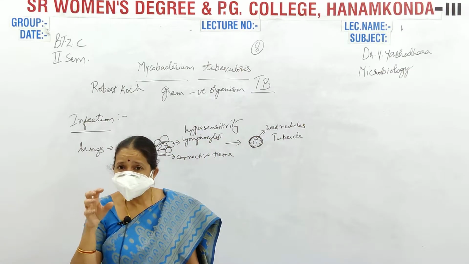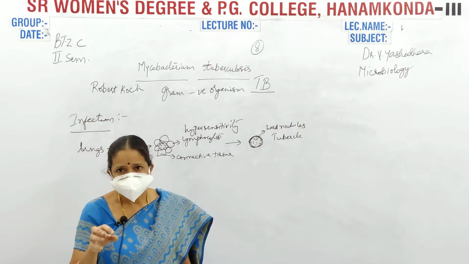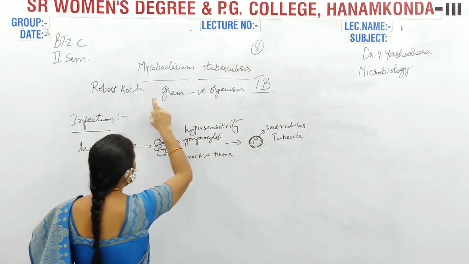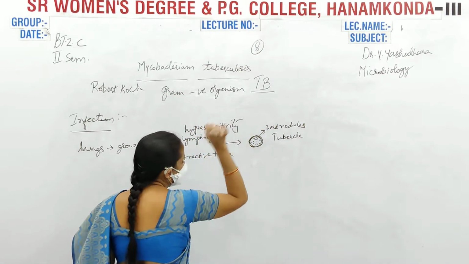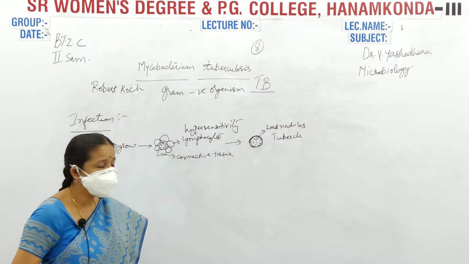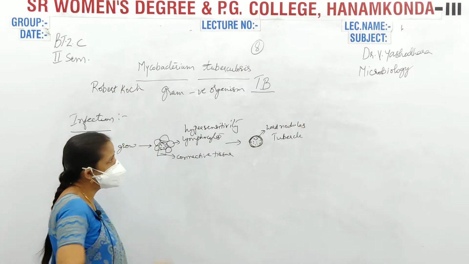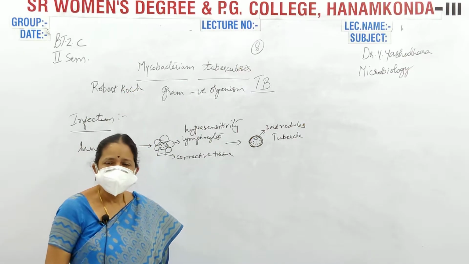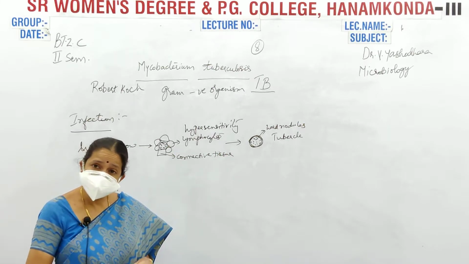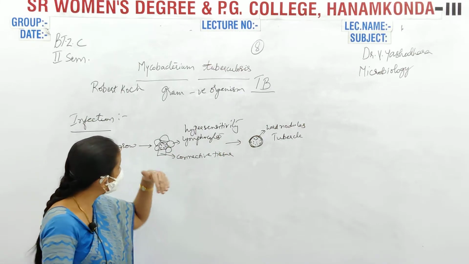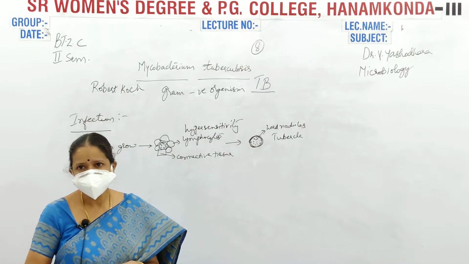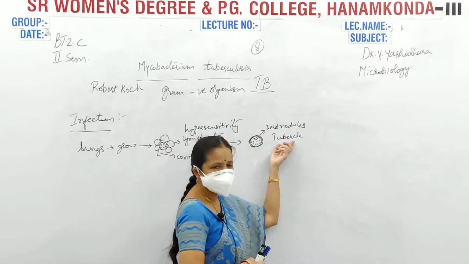As it produces tubercle-like structures, this disease is named tuberculosis. It was Robert Koch who named it tuberculosis, because of the formation of tubercles, and this bacterium is also named Mycobacterium tuberculosis. Okay? Now, these tubercles are formed.